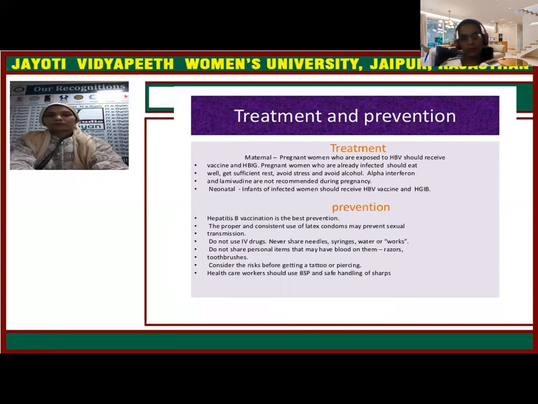Prevention, the first and foremost and important is that hepatitis B vaccination is already available. The dose is at zero, which means immediate, then after 1 month the second dose, and the third dose after 6 months is generally recommended. Consistent use of barrier contraception is very important to avoid the transmission because it is an STD. So barrier contraceptives are useful to avoid this infection being transmitted.